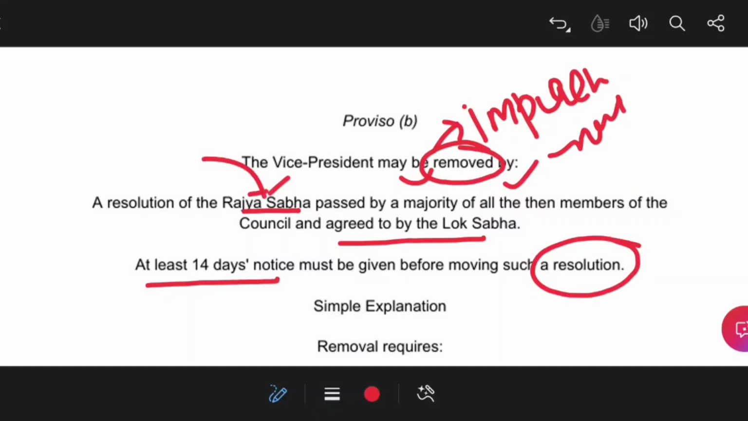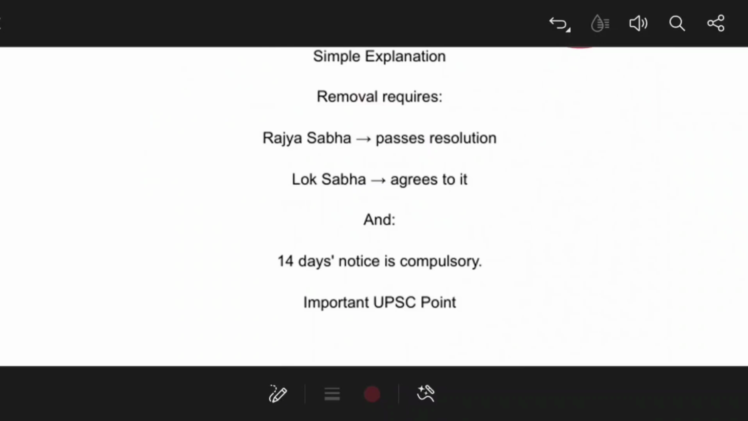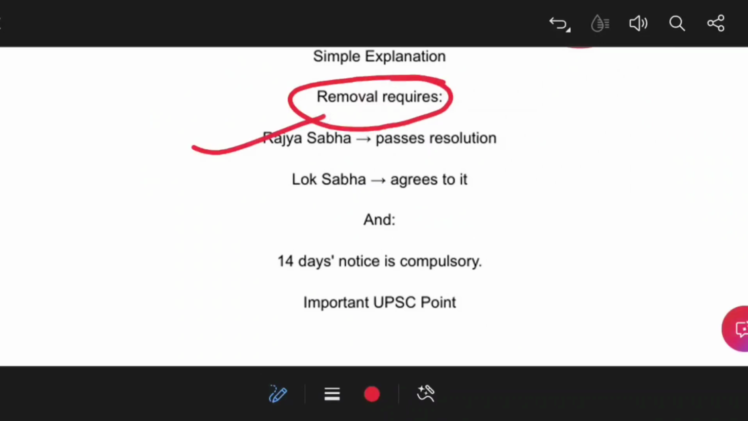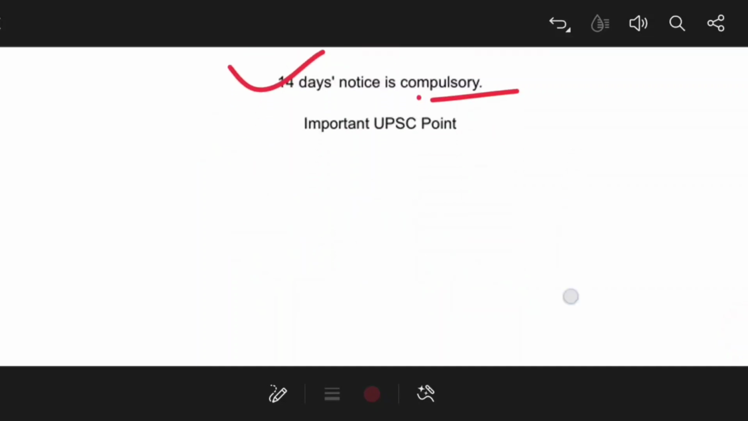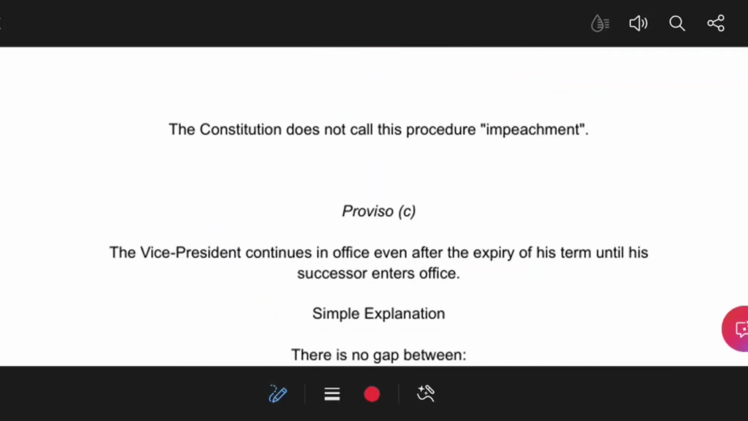Lok Sabha will agree upon that. Now, removal inquiry: Rajya Sabha will pass the resolution, Lok Sabha agrees to it, and 14 days notice is compulsory. Okay, now there are some important points. As I have already told you, the Constitution does not call this procedure impeachment, as it was in the case of the President.